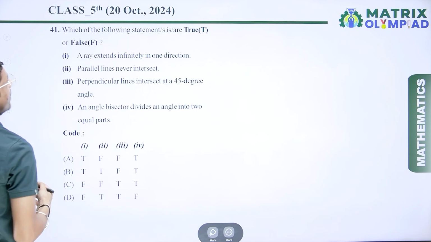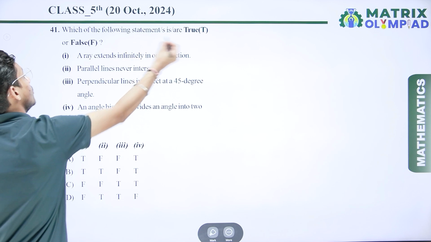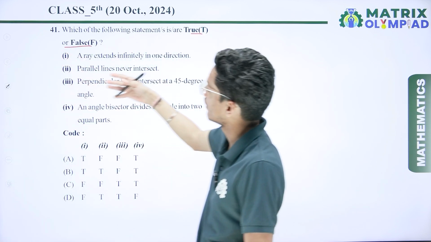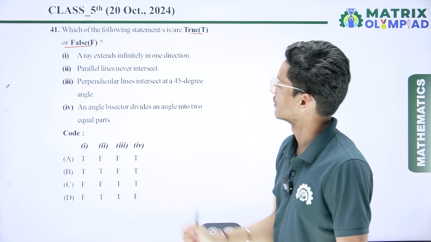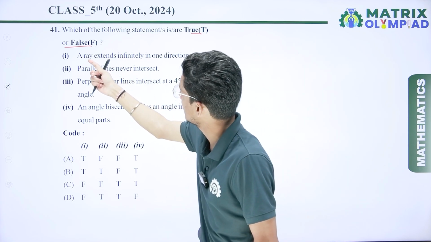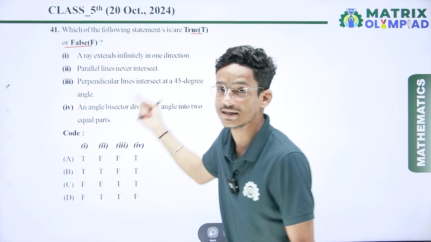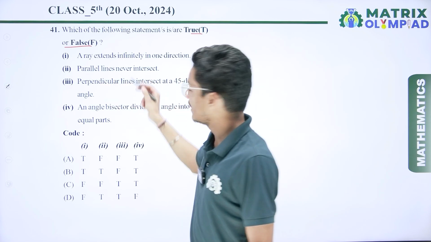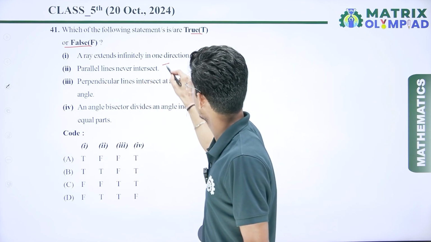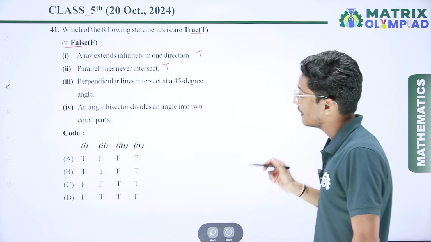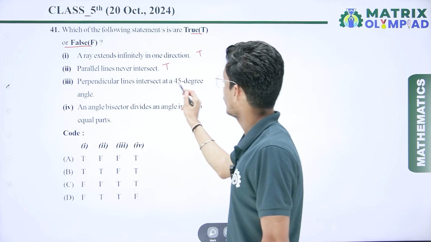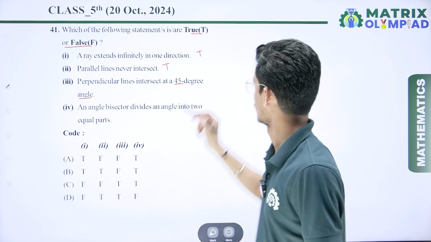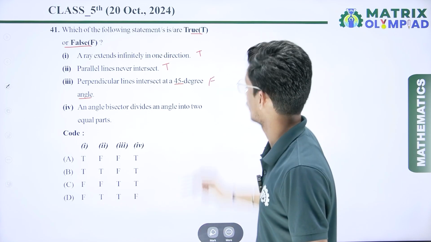So now if I talk about the next question, which is based on true or false. Here we have given 4 statements and we have to find which one is true and which one is false. So first statement, a ray extends infinitely in one direction. Yes, this one is true. Parallel lines never intersect. Yes, this one is also true. Perpendicular lines intersect at 45 degree angle. No, perpendicular lines intersect at 90 degree angle. So I can say this one is false.